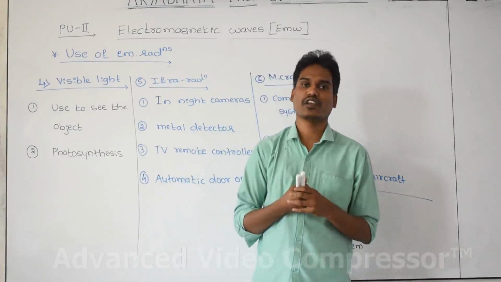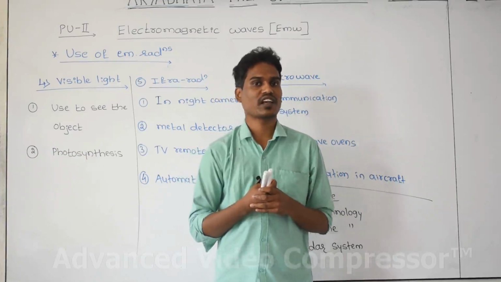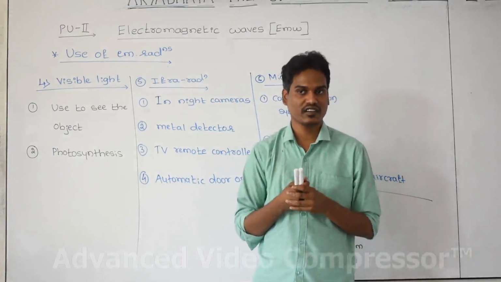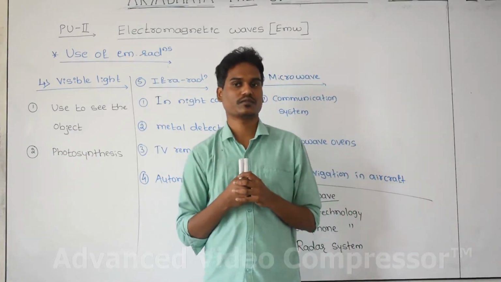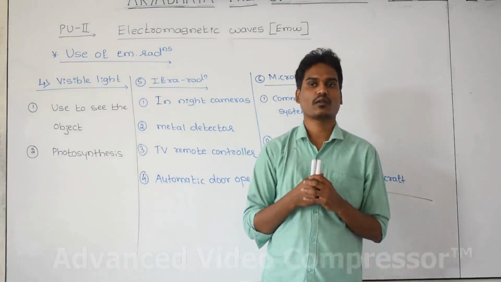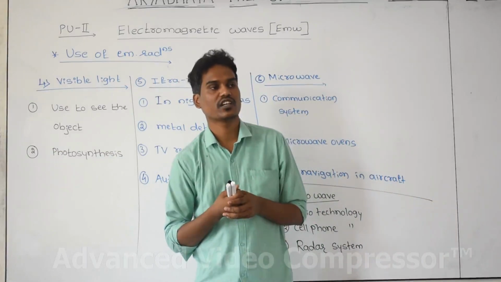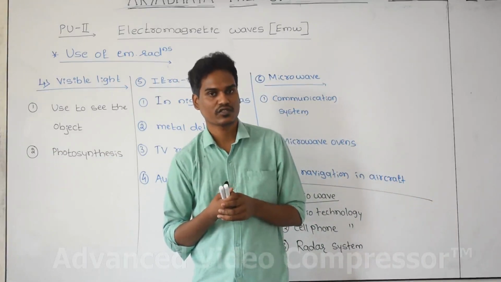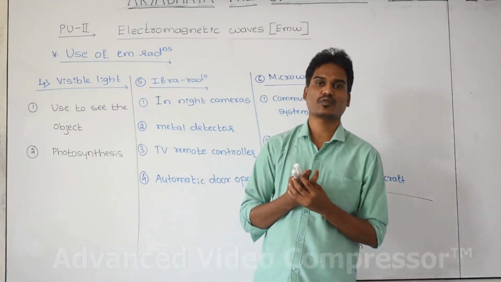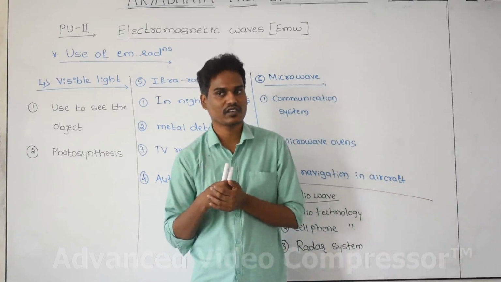And X-ray you know very well. In the hospital system, in order to check the fractured part of the bone, a photography called X-ray radiation is used. In order to study the arrangement of the atoms or molecules in the material or in the crystal, that can be studied by using X-ray radiations. Many uses of X-ray radiation are there, you please remember. And in the hospital system, to sterilize all the surgical instruments, we can use X-ray radiation.